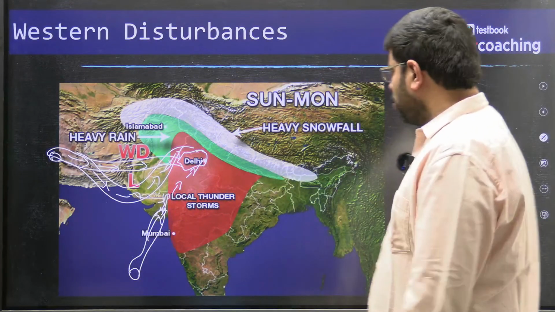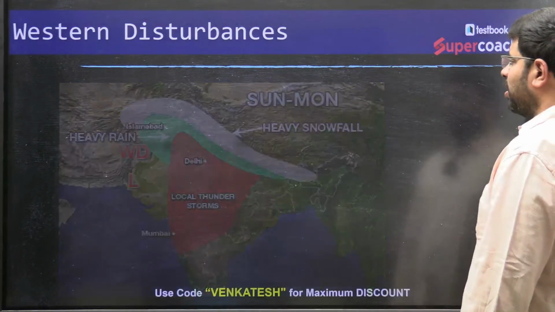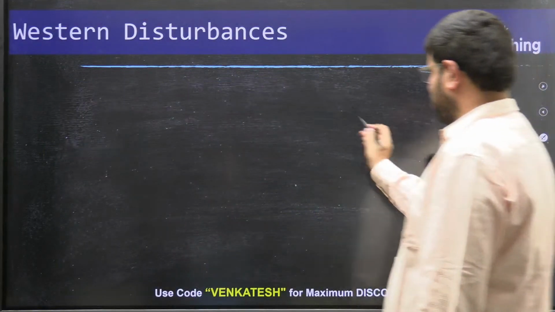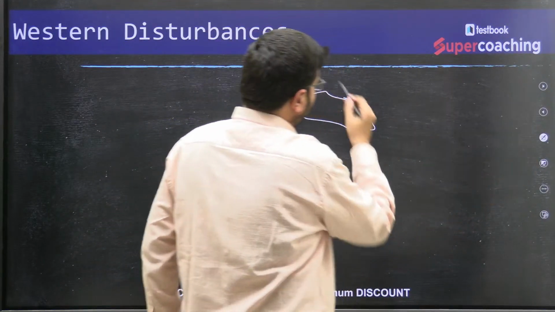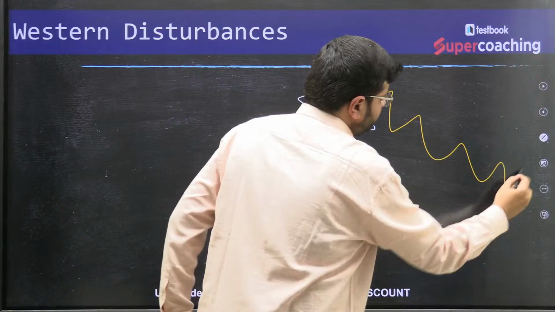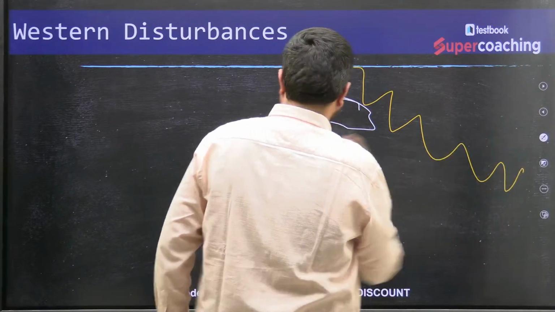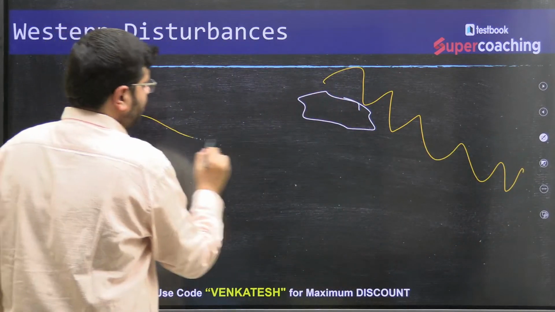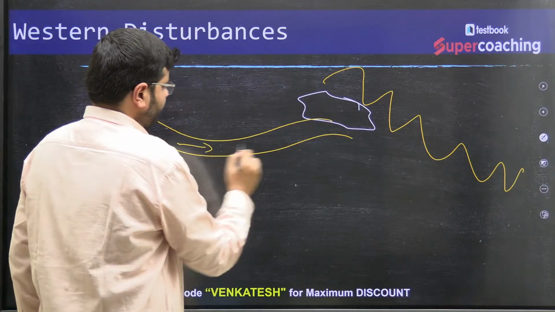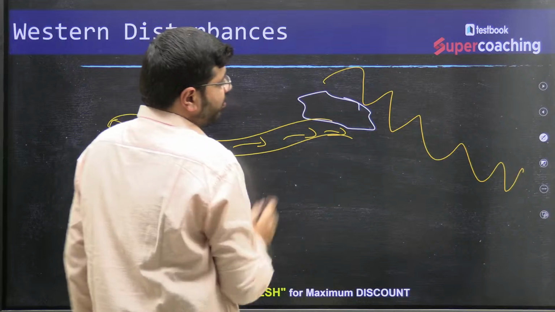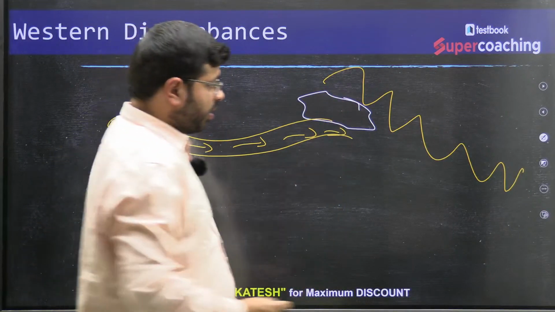Similarly, during the Uttarakhand floods, this is the mighty Himalayas. You can see the western disturbance coming from the west, bringing one source of moisture towards Uttarakhand.